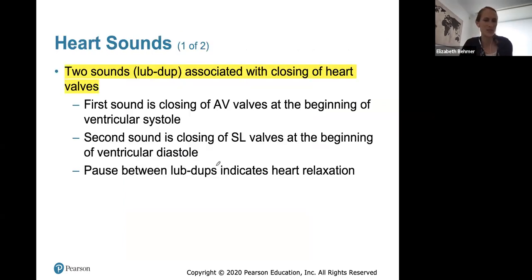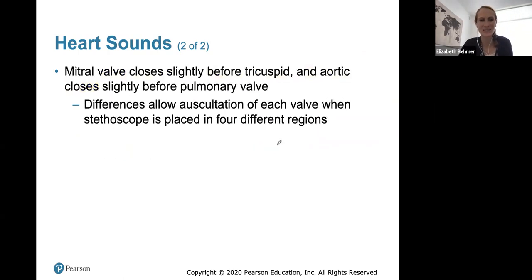So the heart sounds, the two sounds, are associated with closing of the heart valves, which you should know. The first sound is the closing of your AV valves, and the second sound is the closing of your semilunar valves. There's a little pause between the lub-dub sounds, and that indicates when your heart is relaxing.